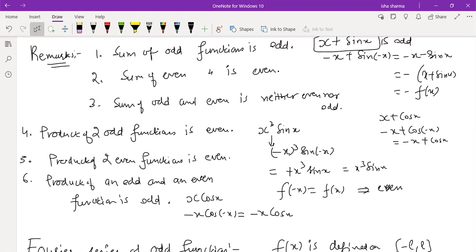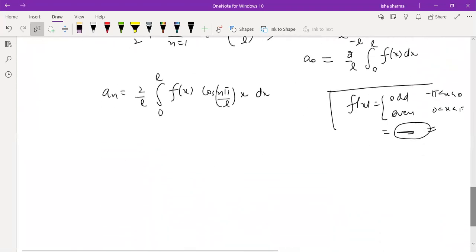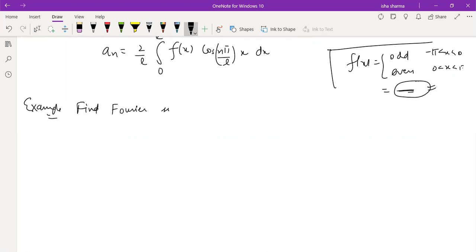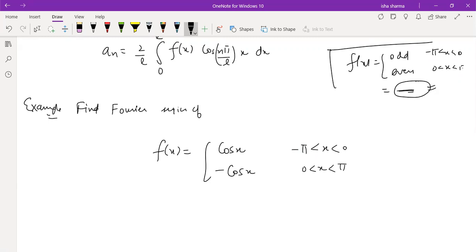So let me just continue with this and with a few more examples. I'll particularly show you how to check this kind of function for even or odd. So let me take up that example. Find the Fourier series of f(x) = cos x for minus pi to 0, and minus cos x for 0 to pi. So this is a function given to me.